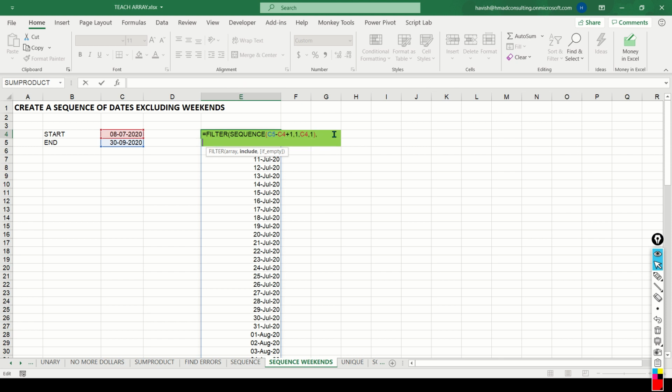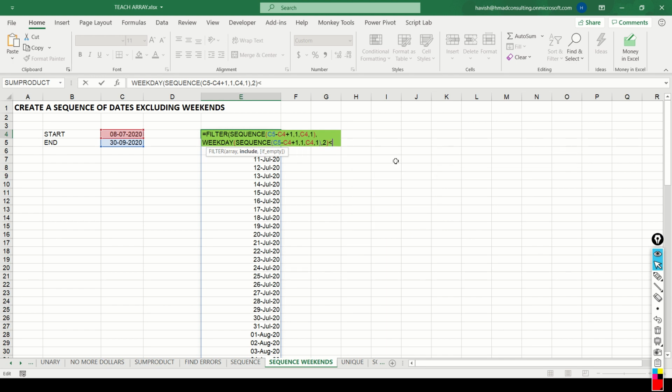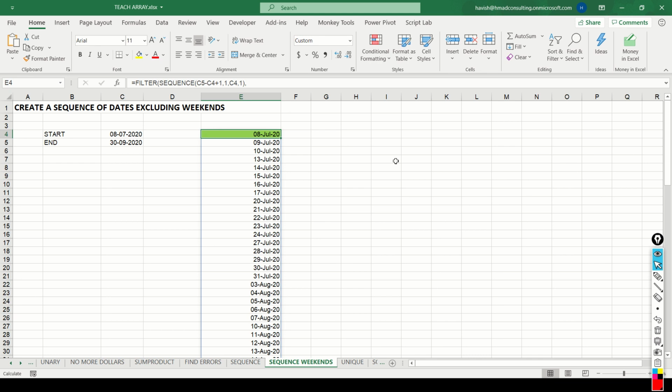We want to include wherever the weekday of this entire sequence comma 2 is less than 6. And if you notice carefully, we have the 8th of July, the 9th, the 10th, and then 11th and 12th has automatically been filtered out.